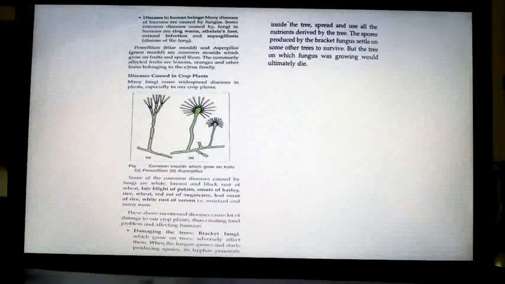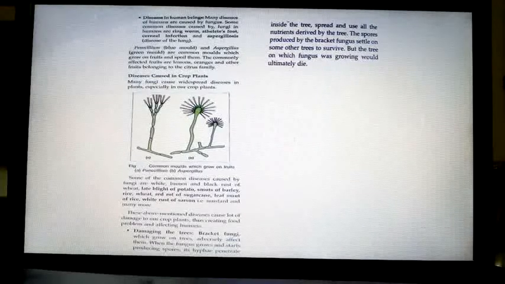Diseases caused in crop plants. Many fungi cause widespread diseases in plants, especially in our crop plants. Here you are seeing Penicillium and Aspergillus. What is the difference you find? In Aspergillus, it goes from smaller to bigger and looks like a crown, isn't it? We can clearly see these thread-like structures, which are called mycelium. You got it? We can see them in the laboratories. When the school reopens, I will show you all this in the lab classes.